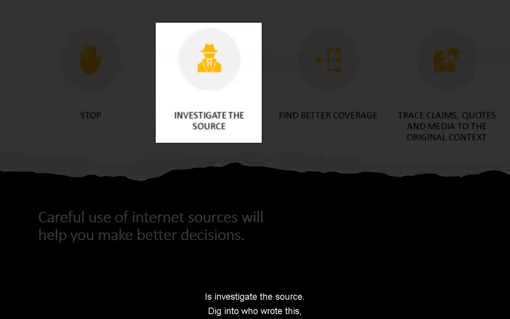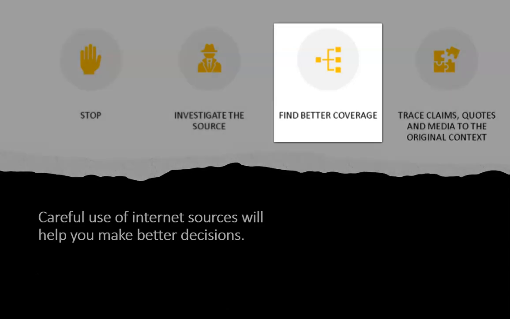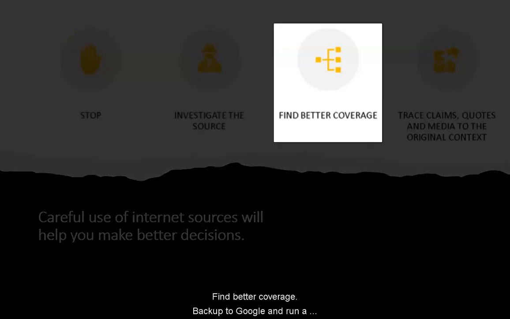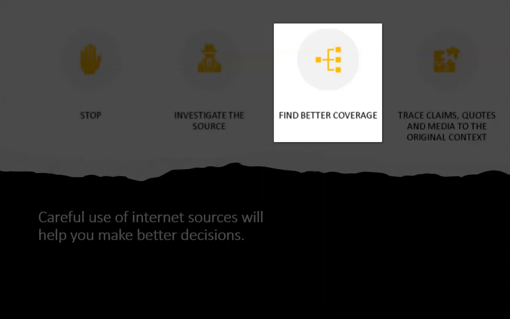Investigate is investigate the source. Dig into who wrote this, where, and when. Can you trust these people? Find better coverage. Back up to Google and run a couple searches looking for sources you know to be trustworthy. What do they say about this? Cross-check your facts.